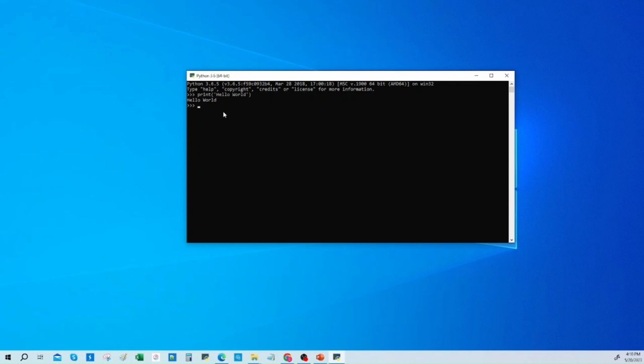The exact steps may vary depending on the version of Python you're installing or your operating system. So if you have a Windows machine or Linux, or you're on Apple, the instructions are on the website. So please go to the website and download those.